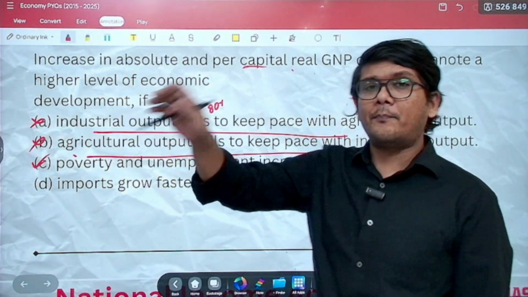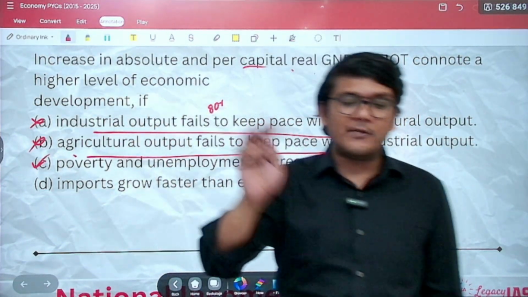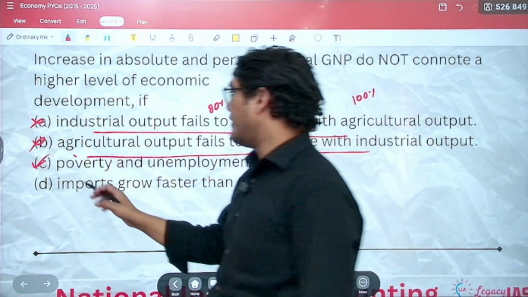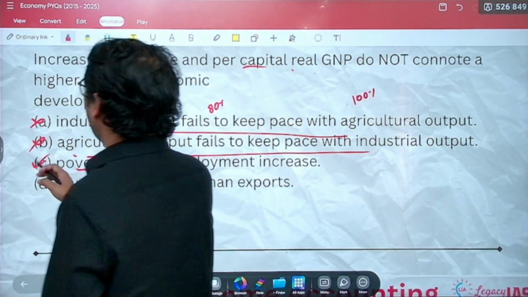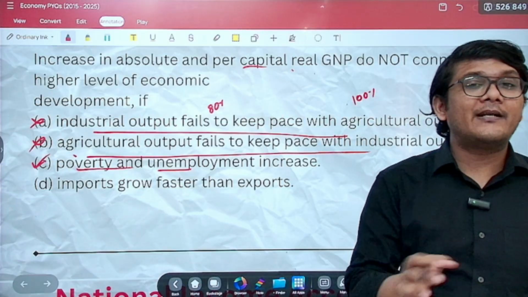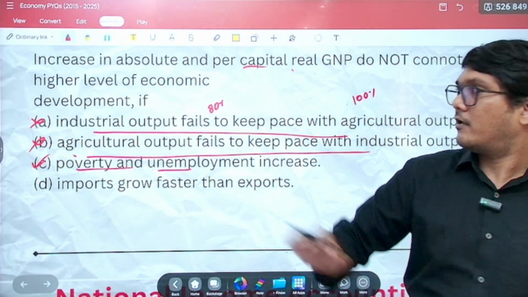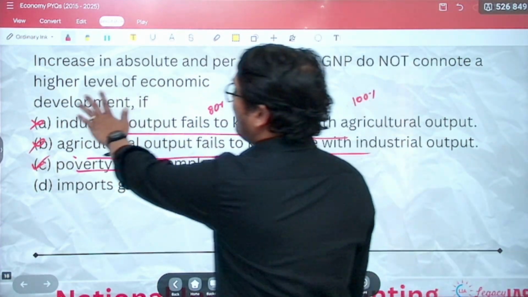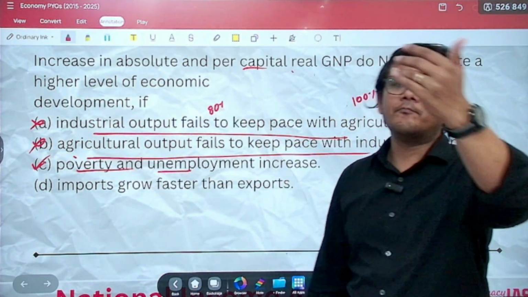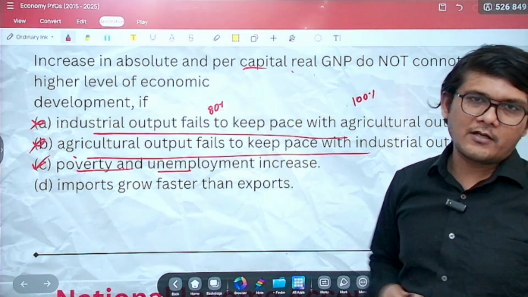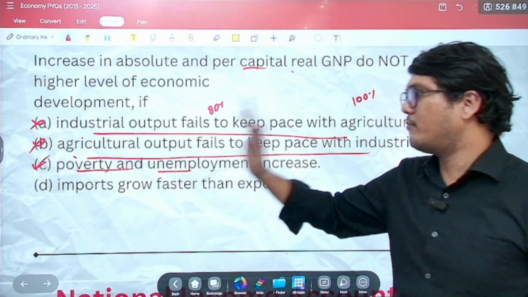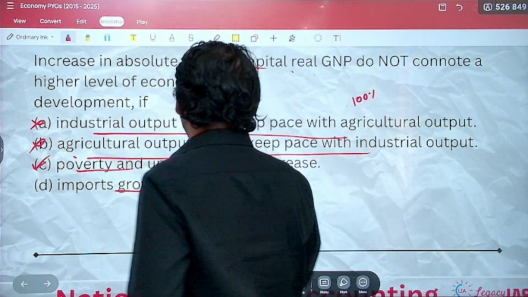So even though your per capita income is increasing, your GDP is increasing, but if poverty is still there, unemployment is still there, it means that economic development is not improving, or there is no economic development, or there is lack of it. D, import grows faster than the export.